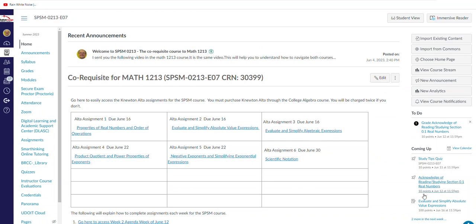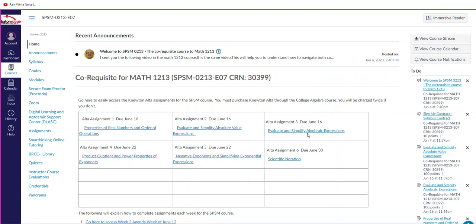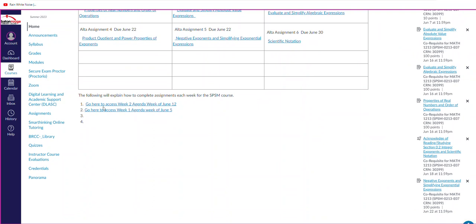And then let me go to student view. All right. So remember, here's the home page. You're at the home page with a table. These are where the agendas are. So the co-rec course is set up a little different because there's not as much material, so it's easier to just navigate the co-rec course using this home page. But here are the agendas right here.